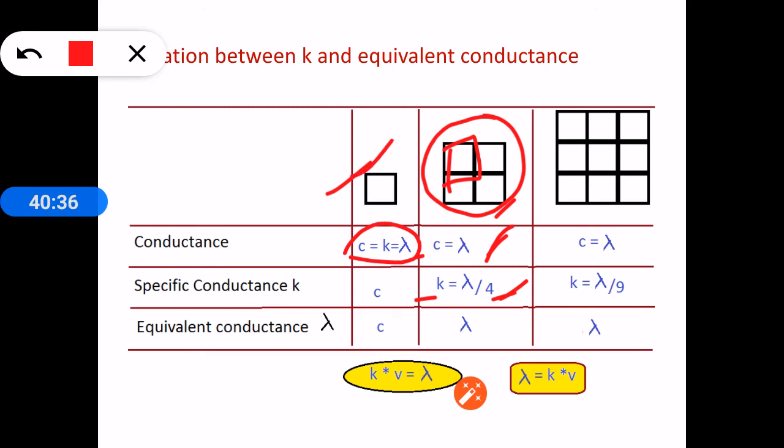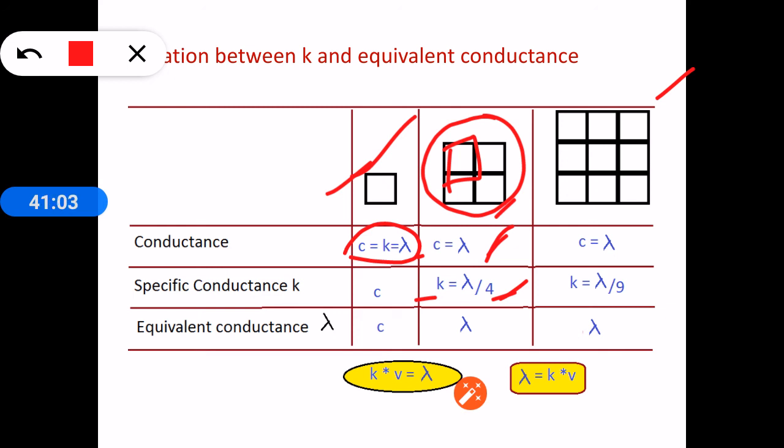And if we dilute the same 1 gram equivalent weight 9 times, the volume of the big cube will become 9 cc. Now the measured conductance of this solution, let us take it as C, is equal to lambda, because this 9 cc solution has only 1 gram equivalent weight of substance.